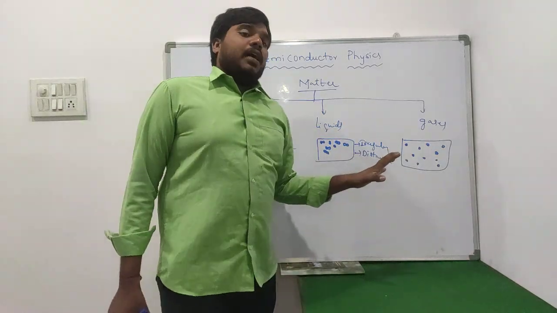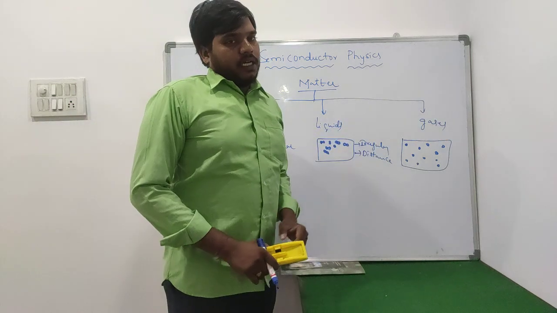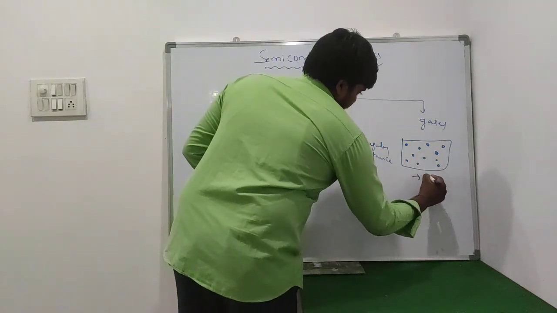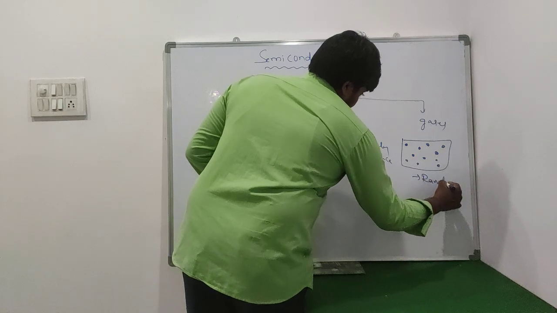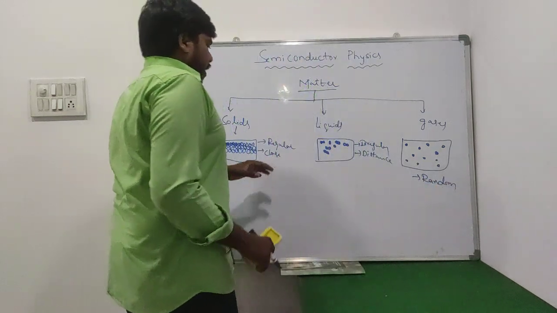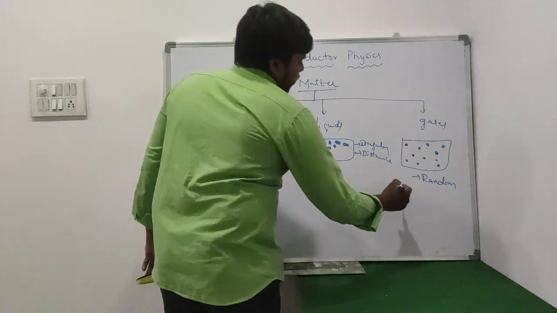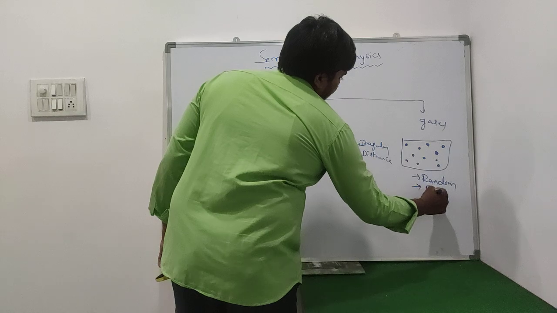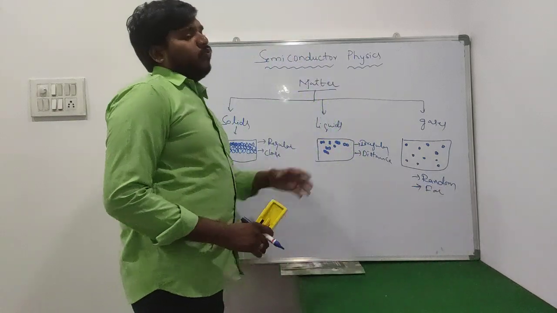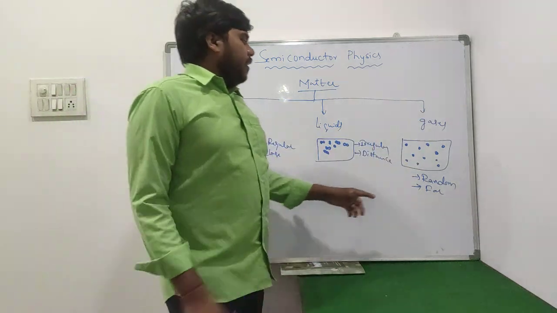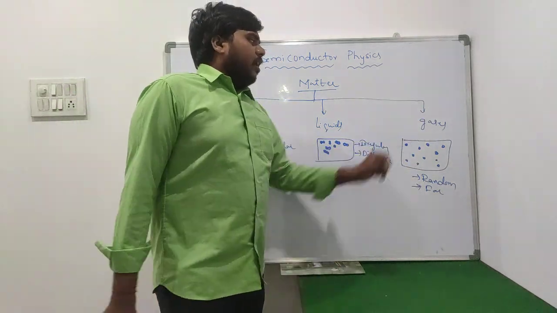All the gas molecules are very far from each other, and they are arranged in a random manner, not a regular manner. One molecule is very far from the other one. That is the molecular arrangement of gases.